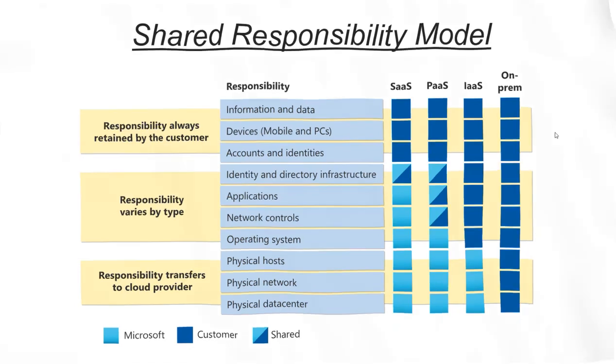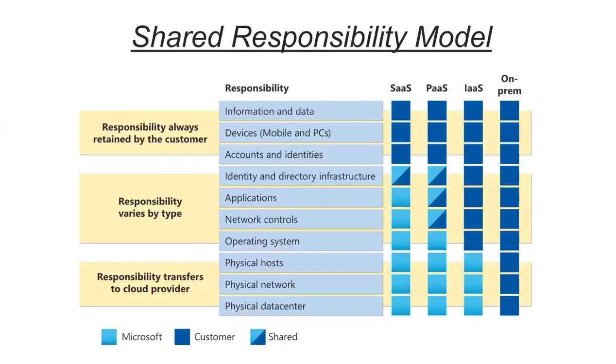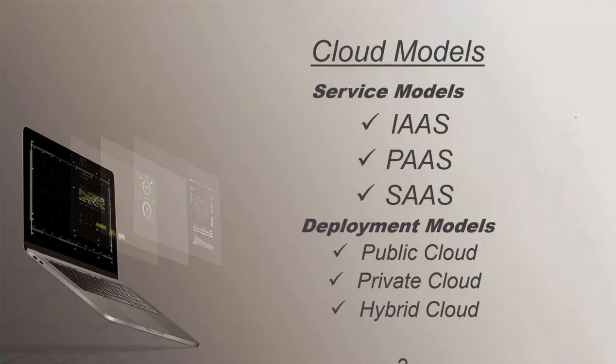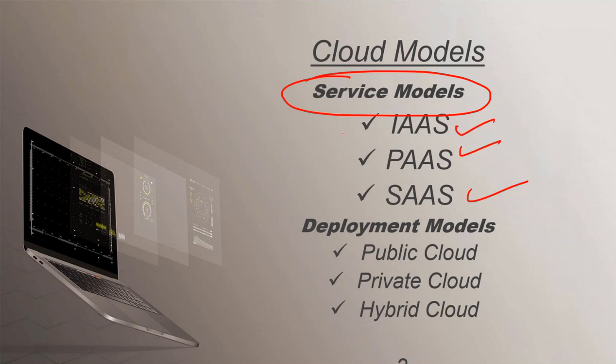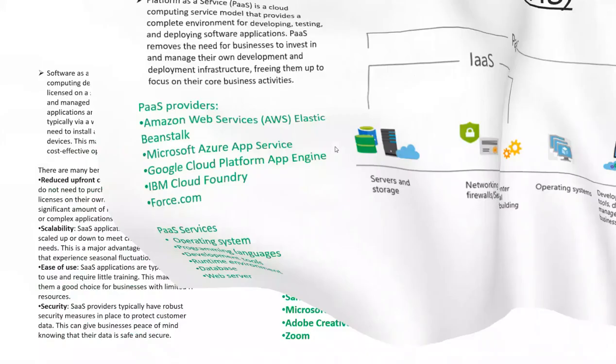So let's understand the next topic, which is the deployment model. Let's go back quickly to what we learned till now. One thing is very clear: we have learned about the service model, IaaS, PaaS, and SaaS. Now, what is the second thing? That is called the deployment model. The deployment model will tell us how our data is actually deployed. So we are going to learn about the public cloud, private cloud, and hybrid cloud. Let's learn about that. Here we are going to see the hybrid model. Let's go here.